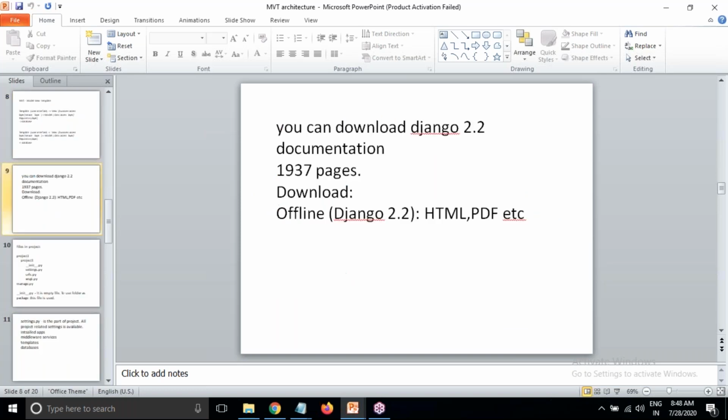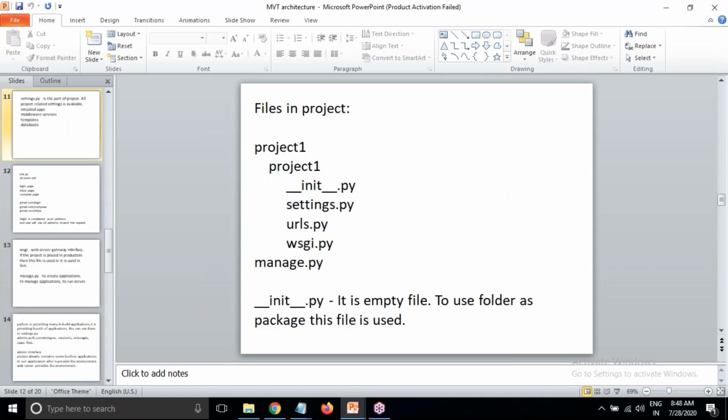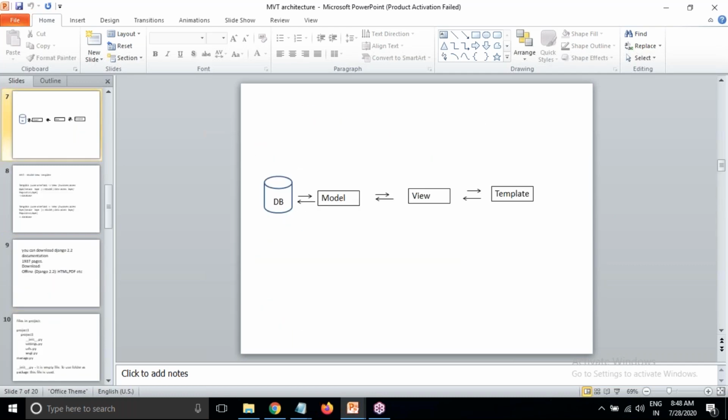So when we say MVT design pattern or MVT architecture, it contains all these layers. Here you can see model, view, template. What I said before is, with the design pattern, project development is easy and maintenance is also easy. Here you can see the first layer is template.